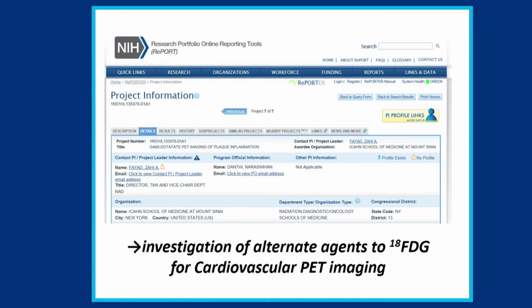Zahi Fayad leads this project on McCoy, NIH funded, to look at alternate agents to F18 FDG, including dotatate, which is extremely promising at this stage, and it looks like it may well be far more specific and sensitive for cardiac sarcoidosis.